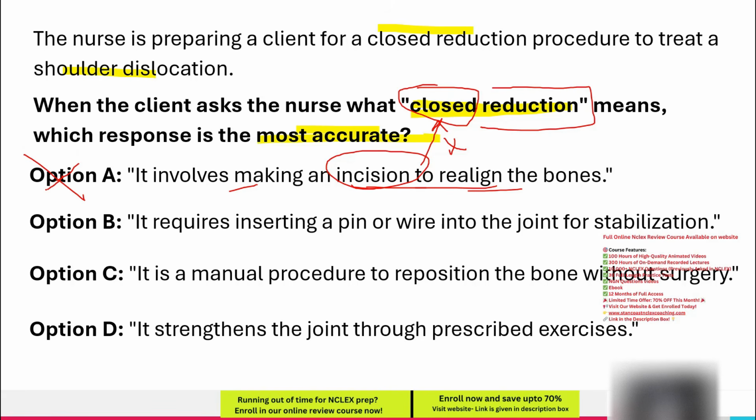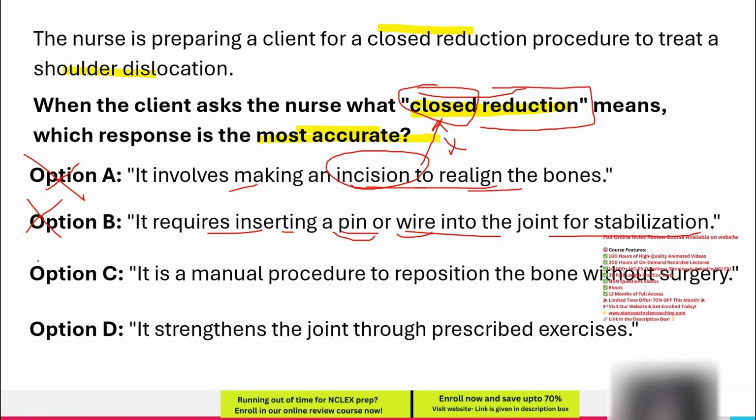Option B. It requires inserting a pin or wire into the joint for stabilization. Closed reduction is a non-surgical method, meaning it does not involve internal fixation with pins or wires. These stabilizing devices are typically used in surgical procedures to secure fractured or severely displaced bones rather than in simple dislocations that can be manually corrected. Since this option incorrectly suggests the use of surgical stabilization and the question specifically asks for an accurate description of closed reduction, this option is incorrect.